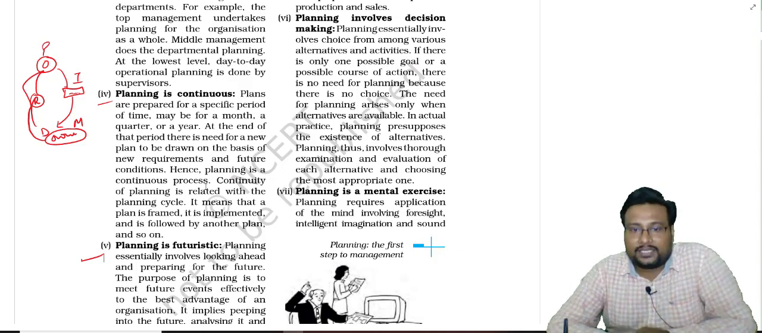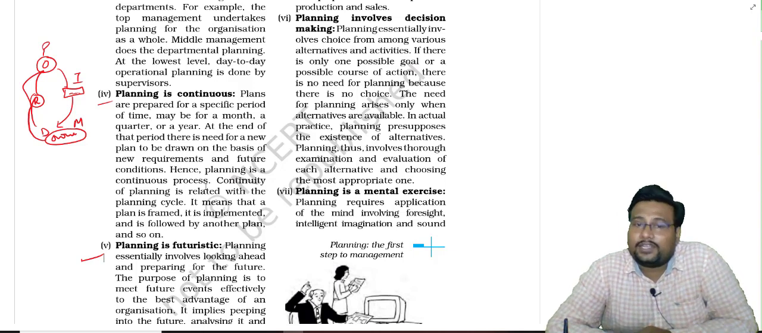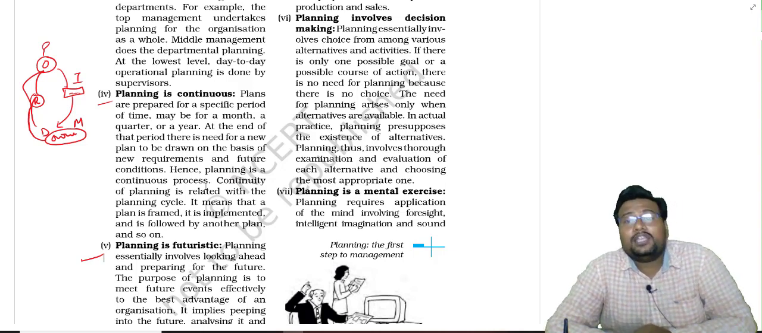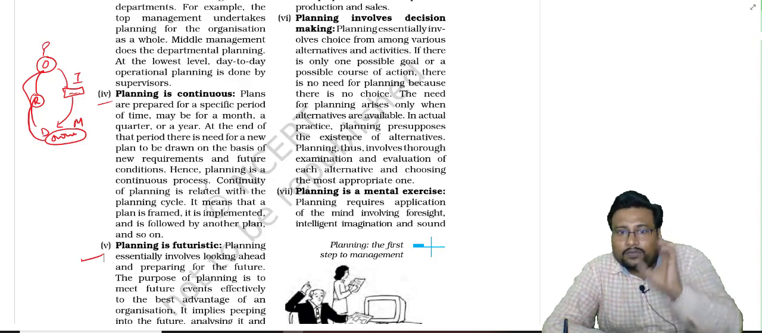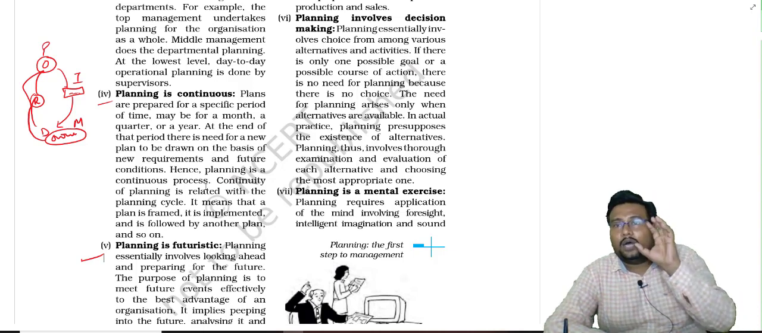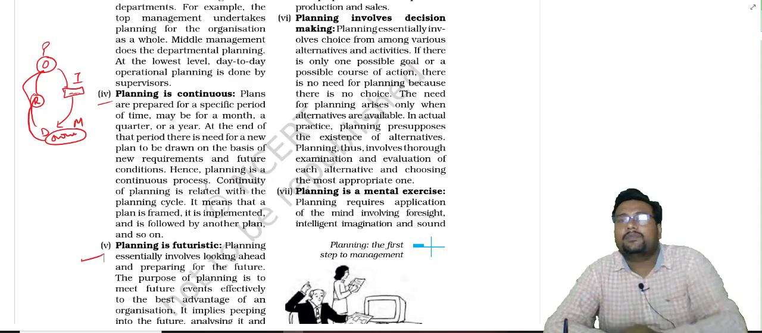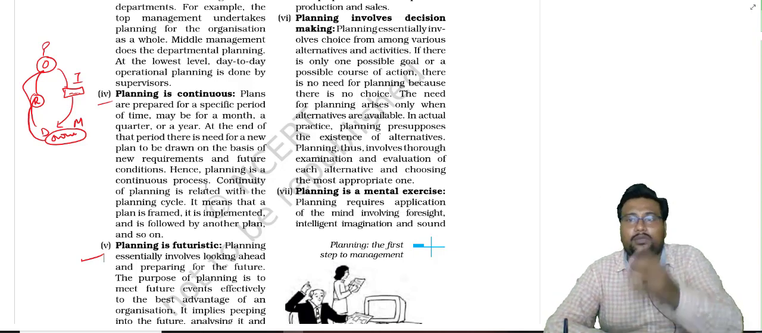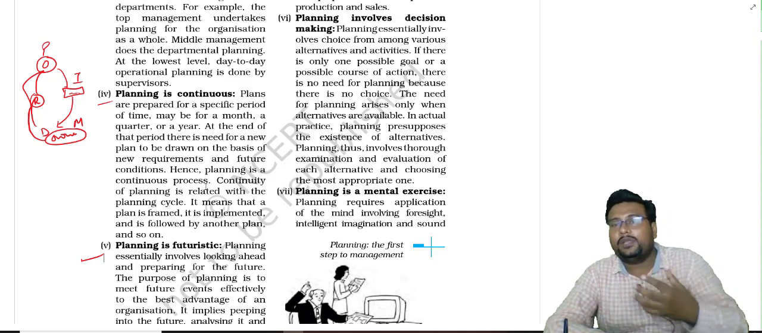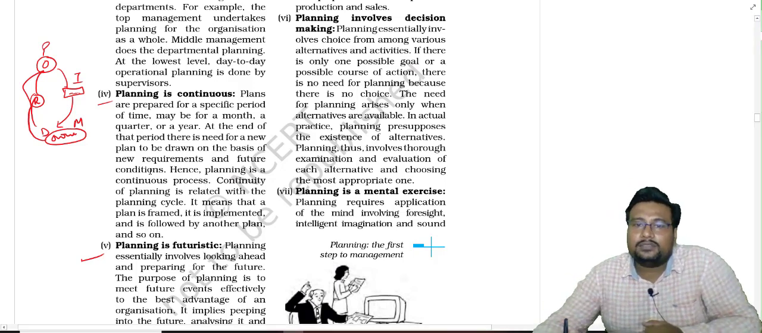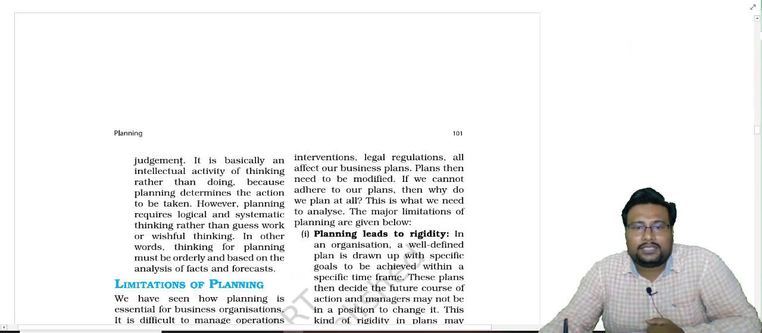Planning is a mental exercise. How we can say? Very simple, that planning is always done from the mind. Planning always involves our brilliant level in thinking. If we are good thinkers, we can make good plans. If we know how to use the mind properly, then we can make a plan. Okay, so that is how planning is a mental exercise.